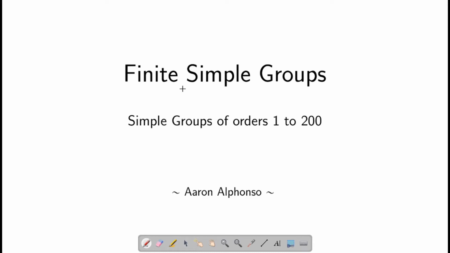In this session, we will discuss finite simple groups of orders 1 to 200. Here, we will try to determine which are the possible orders of groups for which the groups are simple or non-simple.